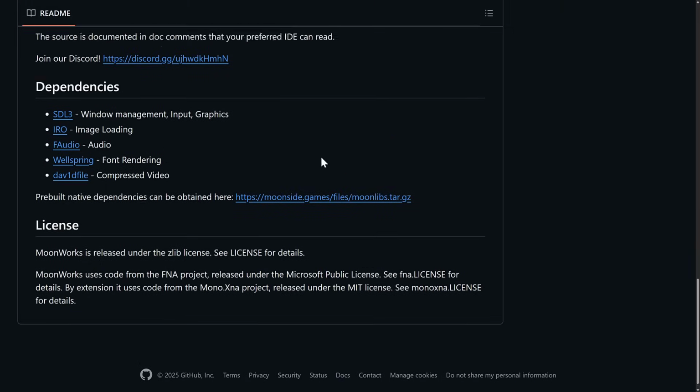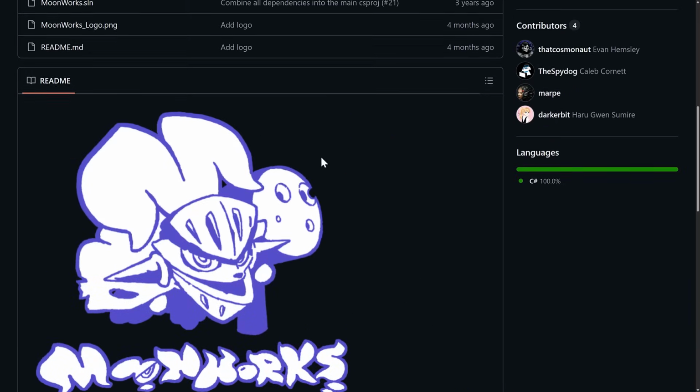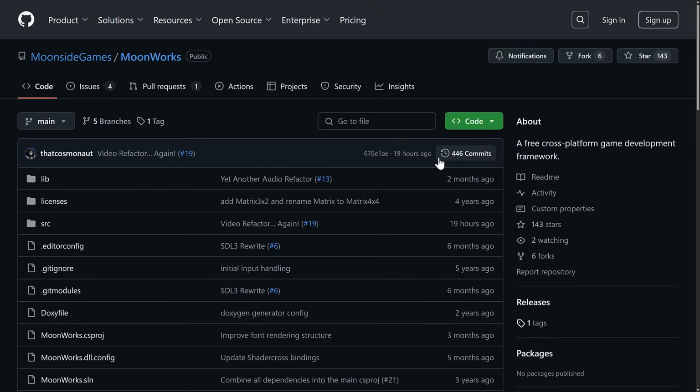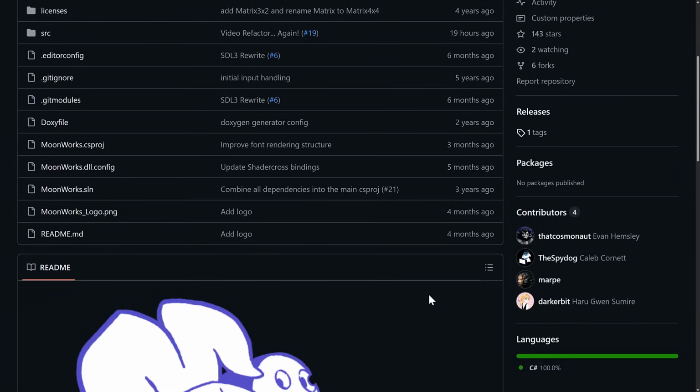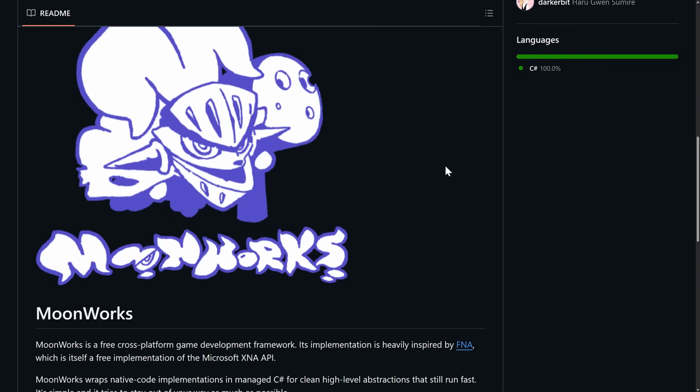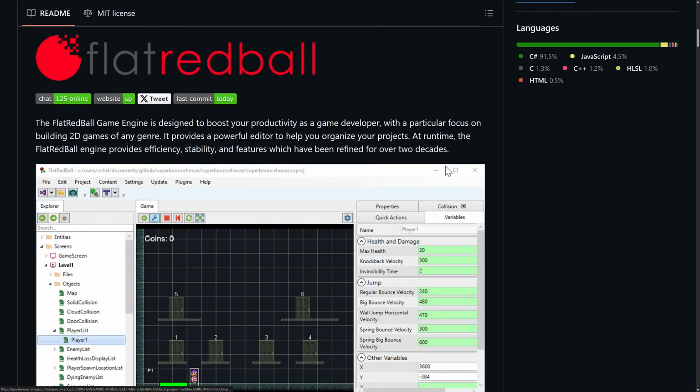I don't specifically know why this exists as opposed to FNA. I don't know why the fork or the process of creating a new project, but this is being very actively developed, as you can see right there. Not that many contributors to it. This is a project that I honestly don't know too much about, but it is in the same family as Monogame and XNA.